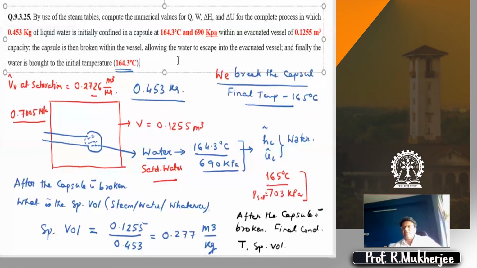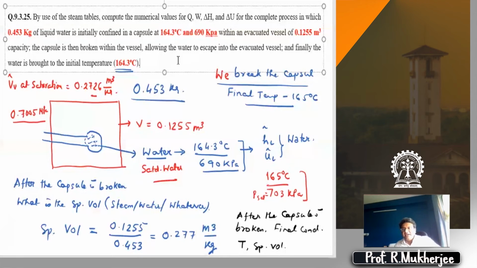Earlier it was occupying the volume of the capsule. Samira, you made one small mistake by subtracting the volume of the capsule. Please do understand, when the capsule is broken, its volume does not need to be subtracted. It is part of the volume of the tank. So whatever was the mass of the liquid in the capsule is now spread over the entire tank.